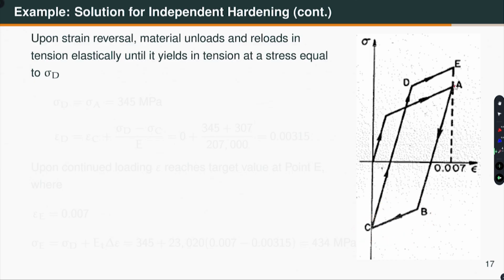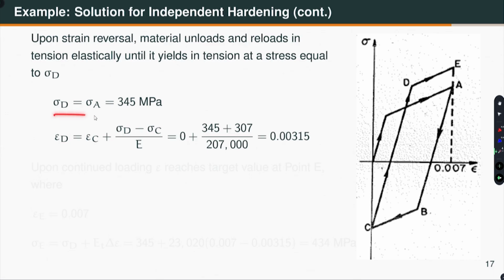So, in tension the material was earlier taken to point A. So, then the stress here should be same as that of point A. So, that means sigma D must be equal to sigma A. Okay. So, sigma D is 345 MPa. Once the stress is established, then I can calculate epsilon D, which is same as before, epsilon C plus this length divided by modulus of elasticity. Okay. So, that is giving me 0.00315.